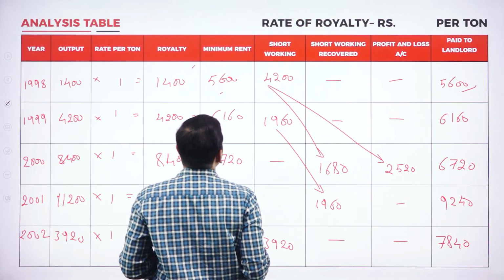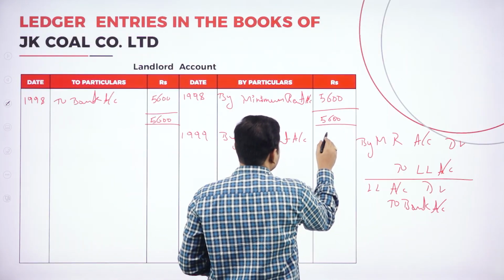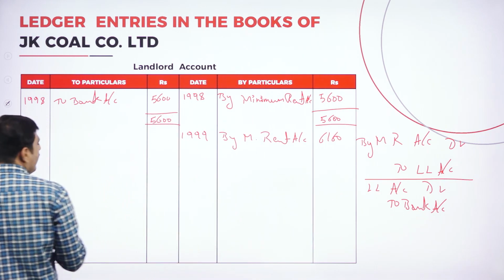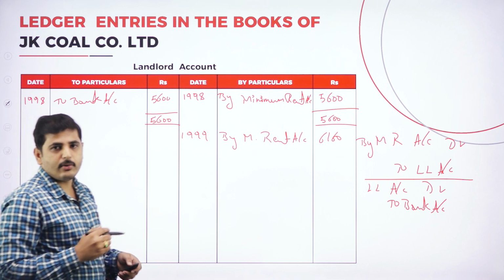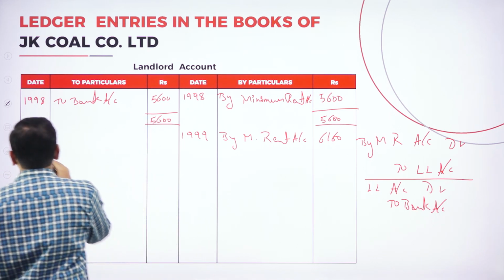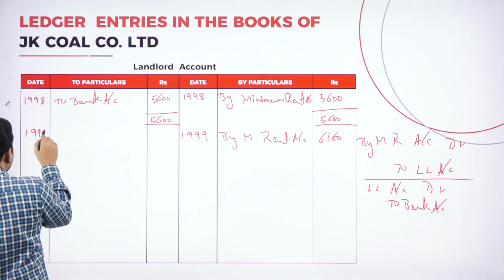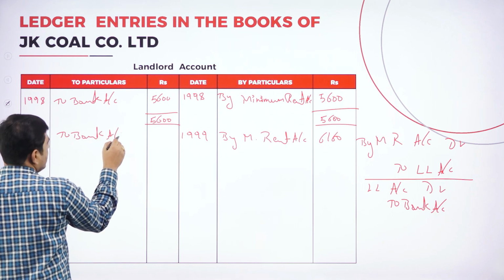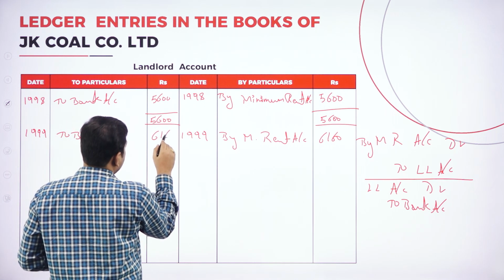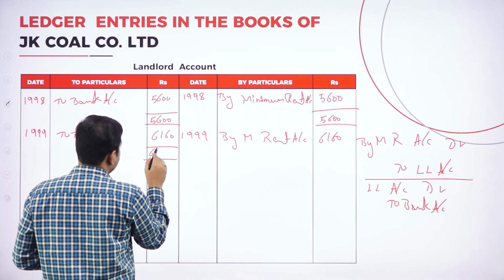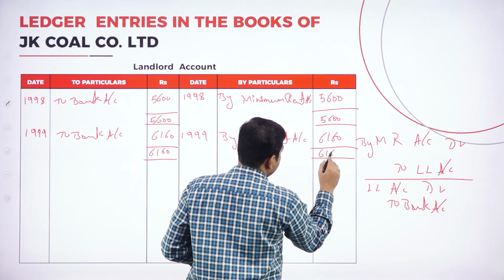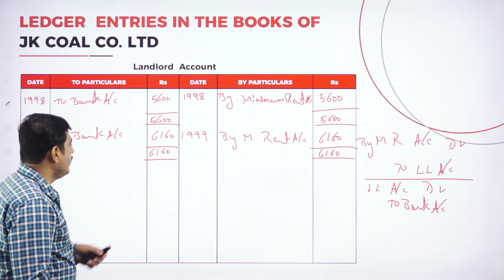What is the amount? It is 6,160. Here also that should be paid to the landlord. Journal entry: landlord account to bank account. 1999 to bank account. It is 6,160. Tally both the sides, 6,160. Here also 6,160. Again coming to the third year.